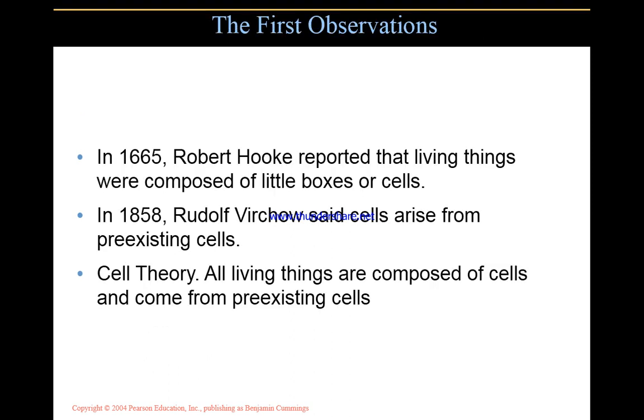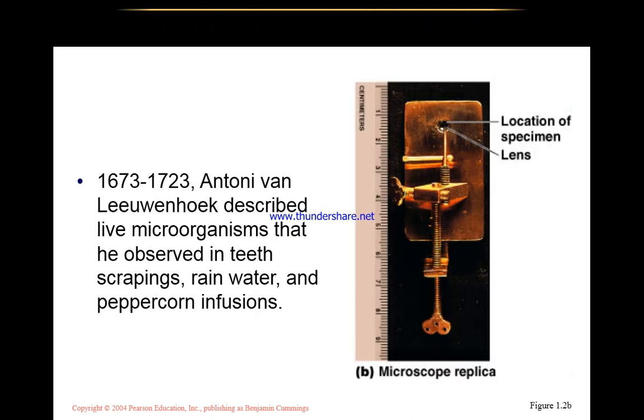The first observation happened in 1665 by Robert Hooke, who reported that living things were composed of little boxes or cells. In 1858, Rudolf Virchow said cells arise from pre-existing cells. Cell theory: all living things are composed of cells and come from pre-existing cells.